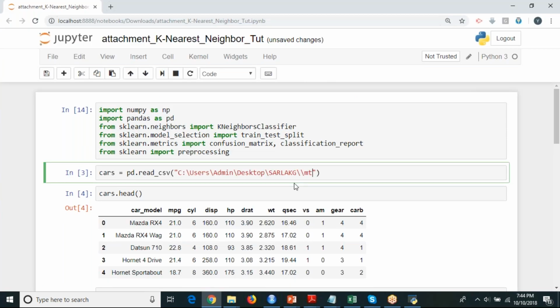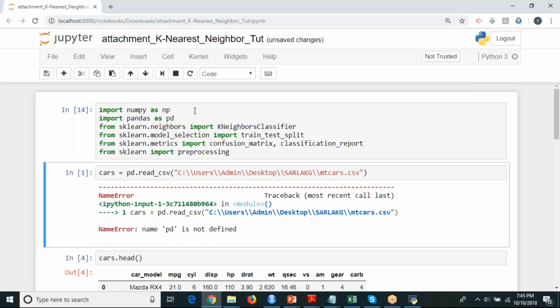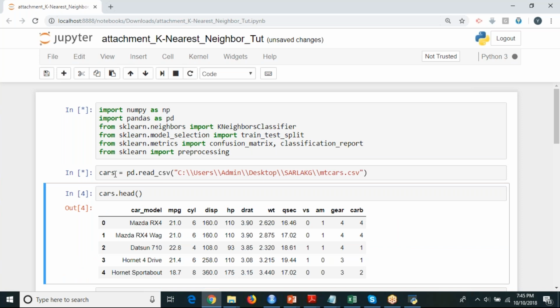And this is my file name called empty cars. You can take any classification, it is the same way, I'm just using this empty cars.csv. Empty cars.csv is a file which I am going to import from this particular path and store in a variable called cars. PD is not defined because I did not run this, so it is going to give this error. Now if I run this, you are importing your file into your cars variable.